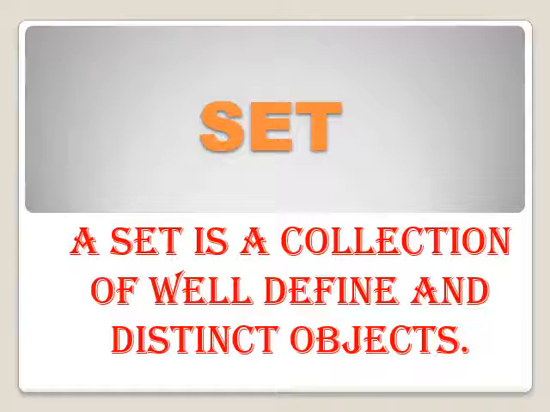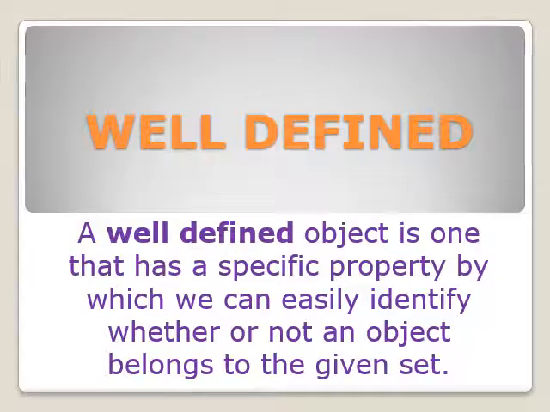We will see in detail what well-defined means and what distinct means, with examples. A well-defined object is one that has a specific property by which we can easily identify whether or not an object belongs to the given set. A specific property means it does not vary, there is no change in its property.